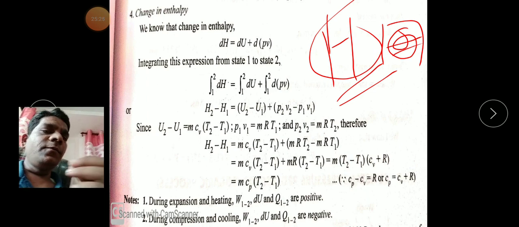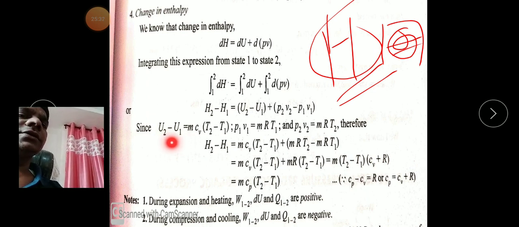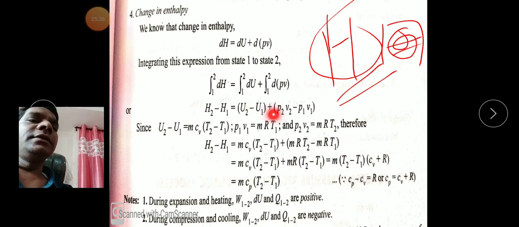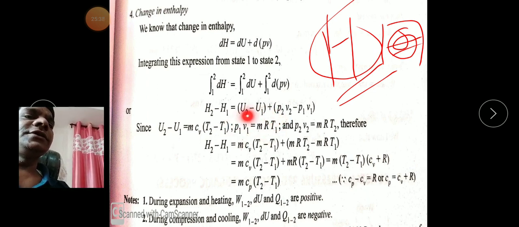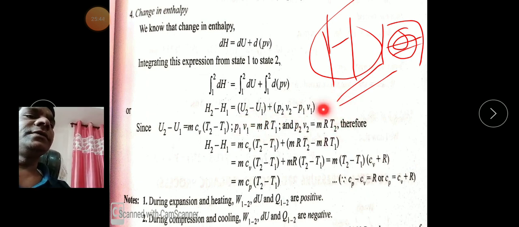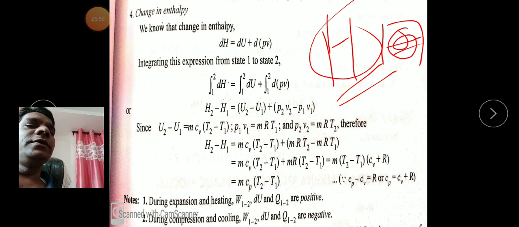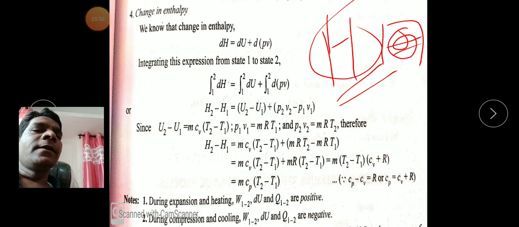But here, boys and girls, the internal energy formula is U2 minus U1 is equal to mCv (T2 minus T1), and this is our ideal gas equation: P1V1 is equal to mRT1 for the initial state, and for the final state P2V2 is equal to mRT2. So we have to put all these values in the above equation. Okay, so what do we get?